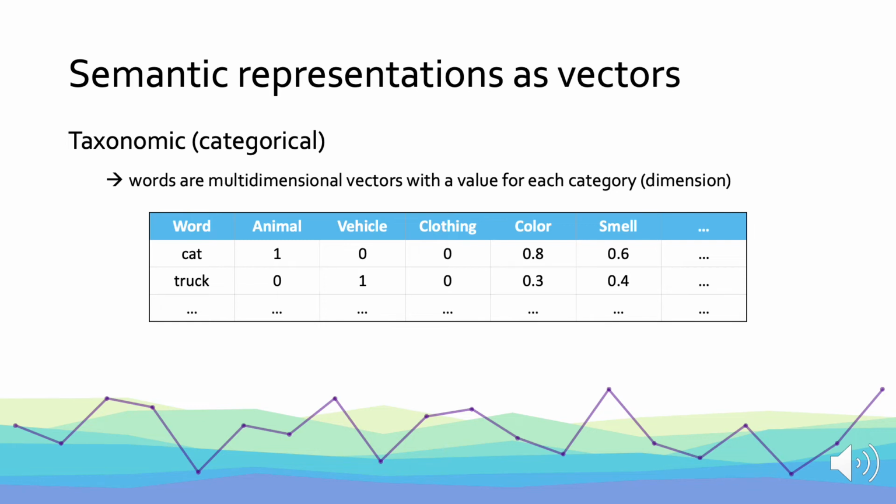We can also have continuous dimensions like color or smell, which tells us to what extent that word is associated with a particular color or smell. And we can have as many dimensions as we would like for as many categories as we would like. And typically these kinds of vector values are determined by crowdsourcing, where we ask thousands of participants to rate thousands of words along each of the dimensions that we care about.